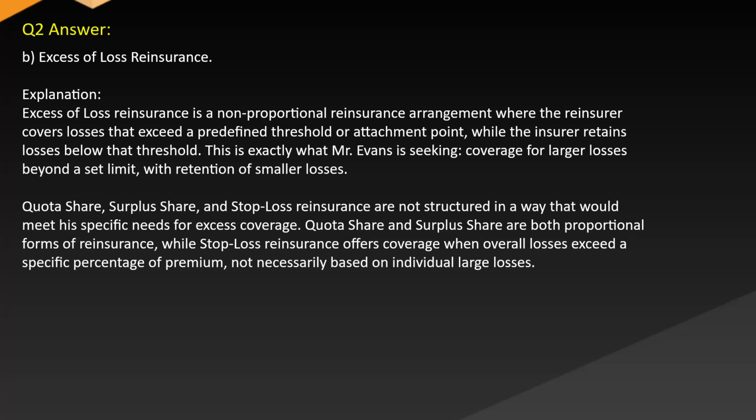Quota share, surplus share, and stop loss reinsurance are not structured in a way that would meet his specific needs for excess coverage. Quota share and surplus share are both proportional forms of reinsurance, while stop loss reinsurance offers coverage when overall losses exceed a specific percentage of premium, not necessarily based on individual large losses.